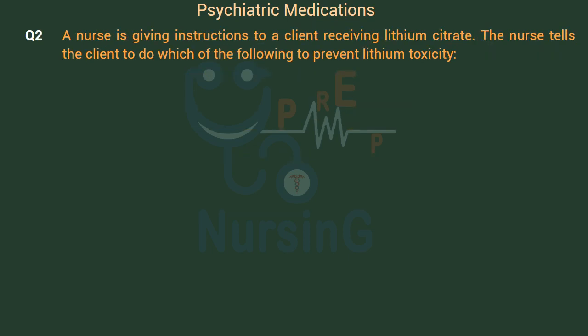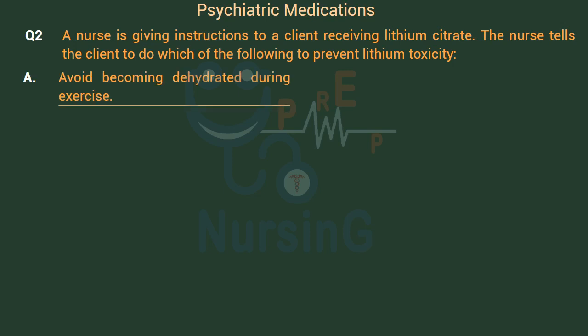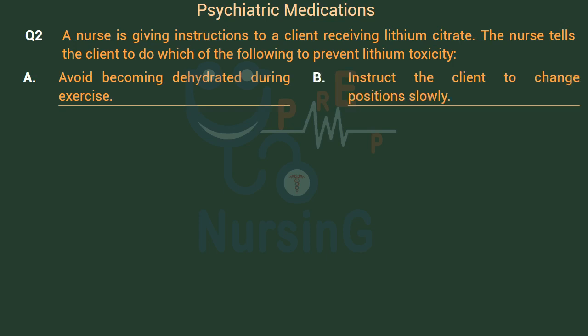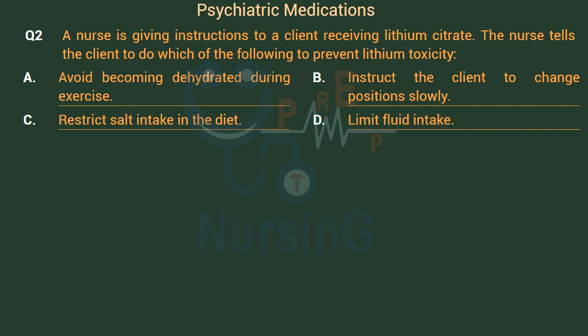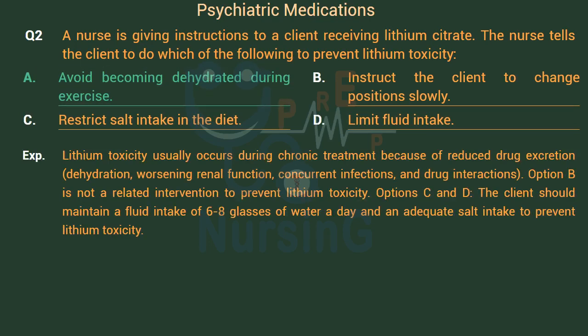A nurse is giving instructions to a client receiving lithium citrate. The nurse tells the client to do which of the following to prevent lithium toxicity. Option A, avoid becoming dehydrated during exercise. Option B, instruct the client to change position slowly. Option C, restrict salt intake in the diet. Option D, limit fluid intake. Right answer is Option A, avoid becoming dehydrated during exercise.